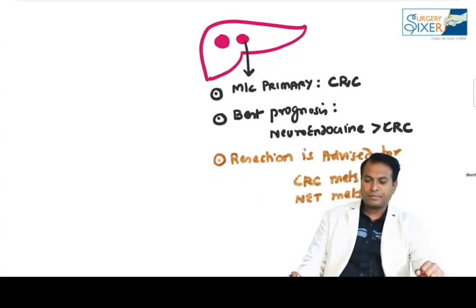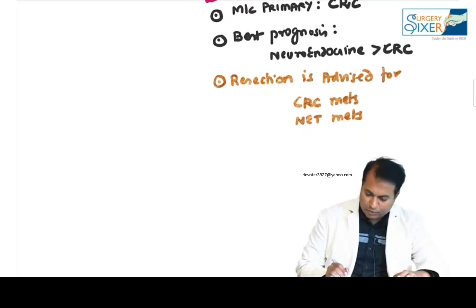The liver mets can be of two types. They are hypodense mets.